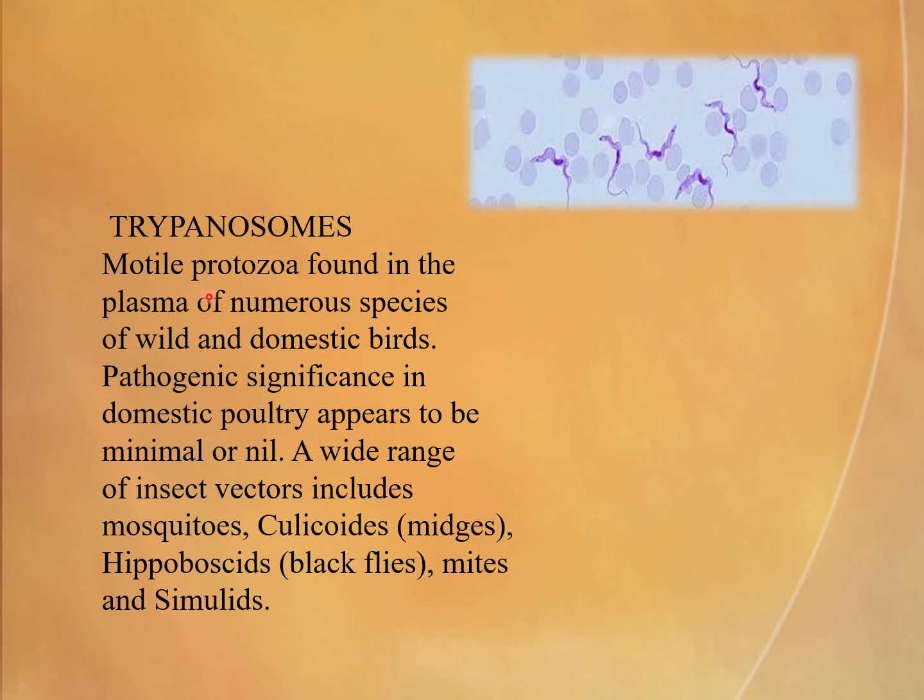Trypanosomes, motile protozoa found in the plasma of numerous species of wild and domestic birds. This is a smear of blood under the microscope after staining with Giemsa, and this is the appearance of the protozoan parasite under the microscope. A wide range of insect vectors includes mosquitoes, Culicoides, hippoboscids, black flies, mites, and simuliids.